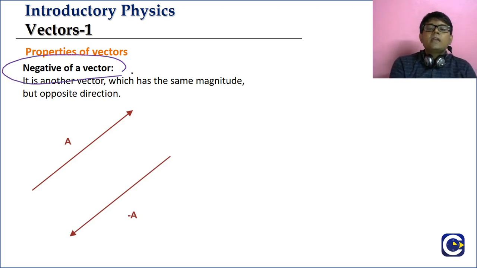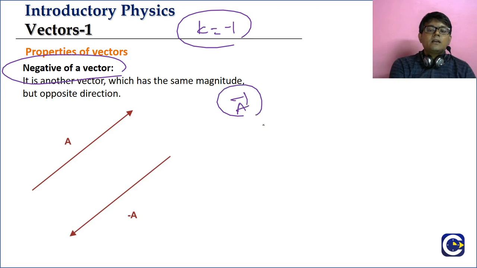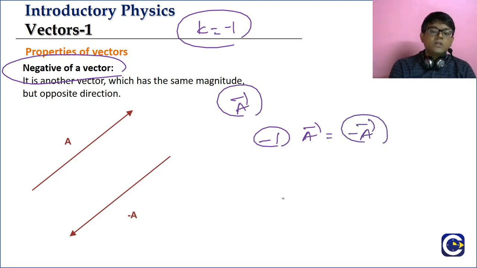Okay, so look at this. If in the previous example I put k is equal to minus 1, what will come? Think of it: we will multiply a bar by minus 1. So what comes? Minus 1 into a bar. How do we represent that? As minus a bar. So look at the property of minus a bar.